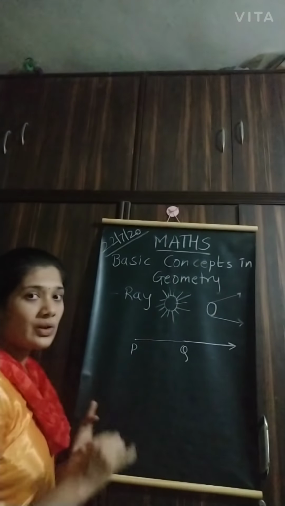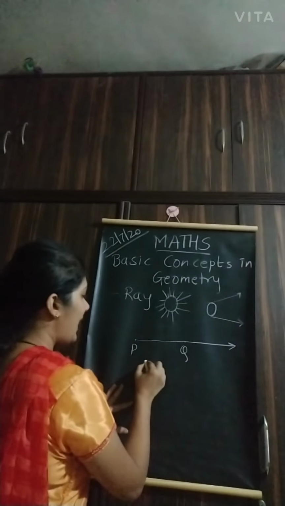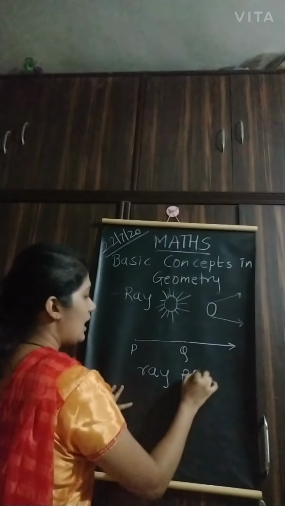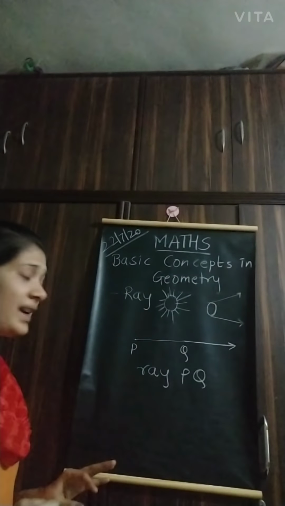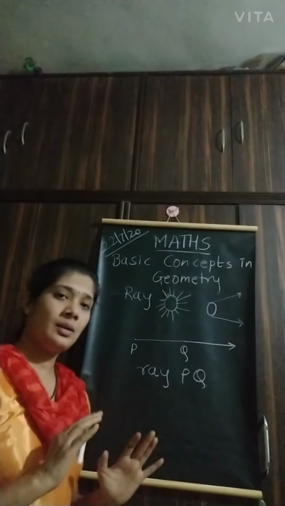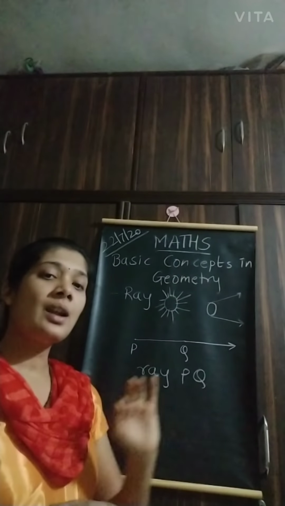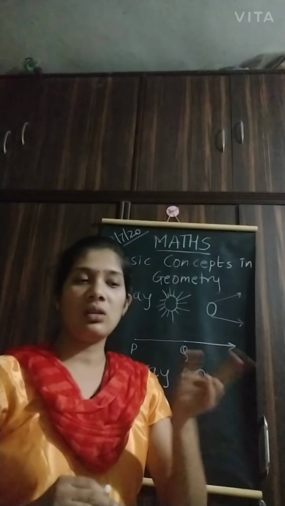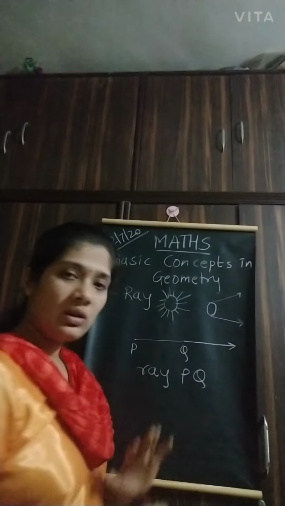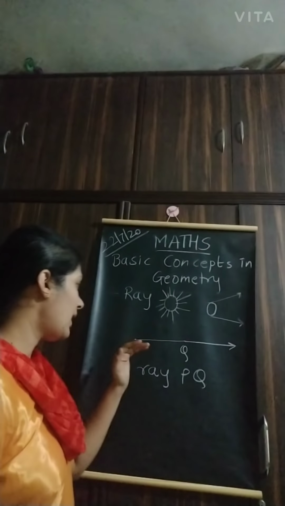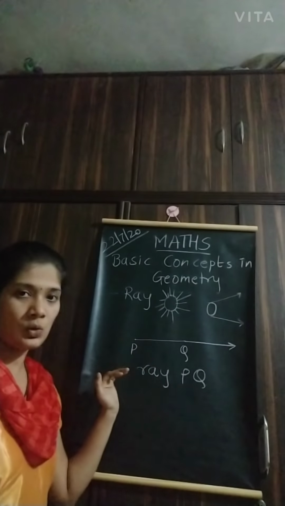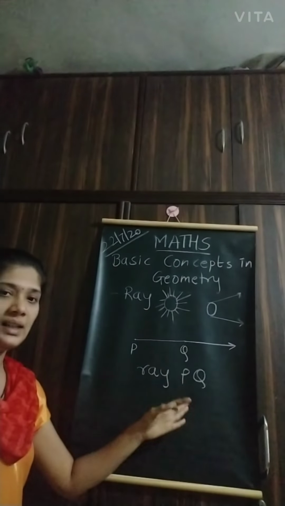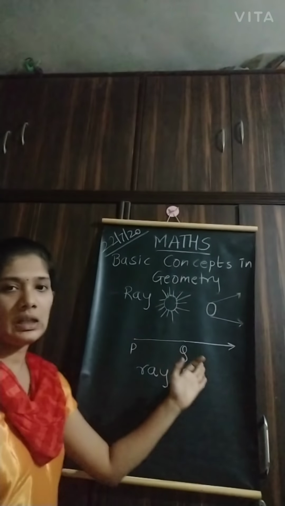If I want to write the name of this ray, I can write it as ray PQ, right? Now if you remember earlier, in the case of a line we can write the name of the line both ways, like PQ also and QP also. But in the case of a ray, we can only write the name as PQ.